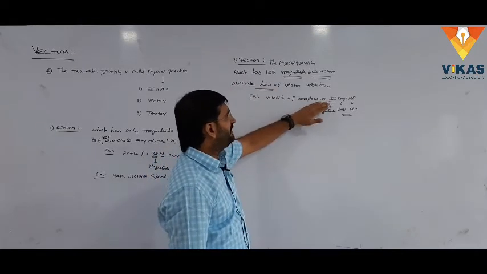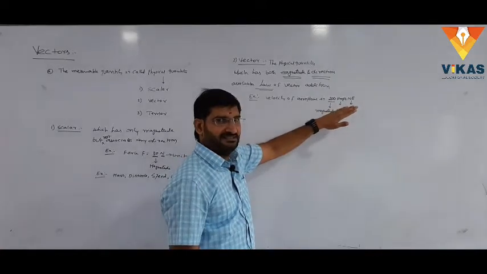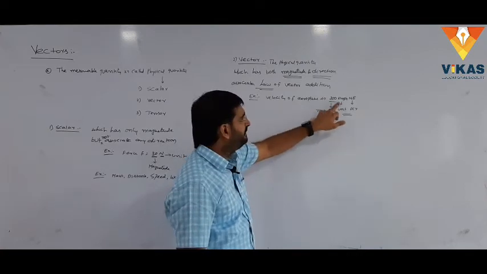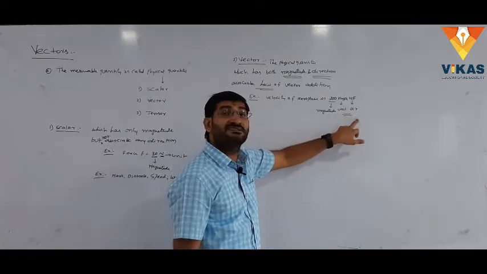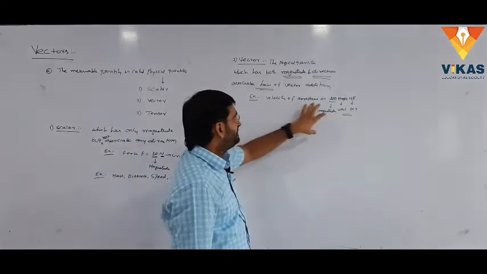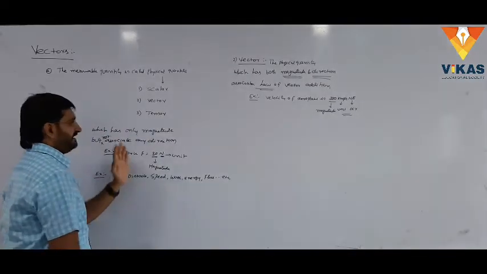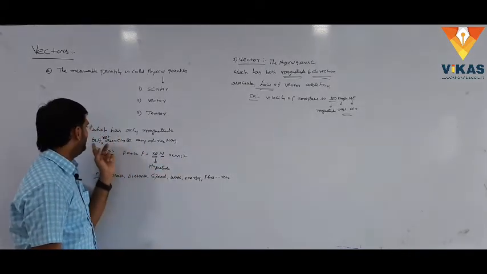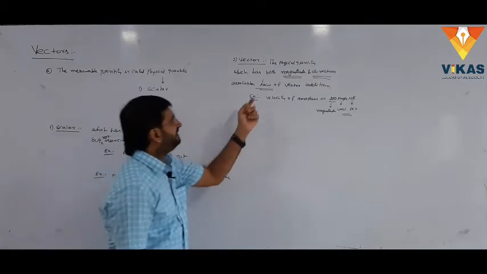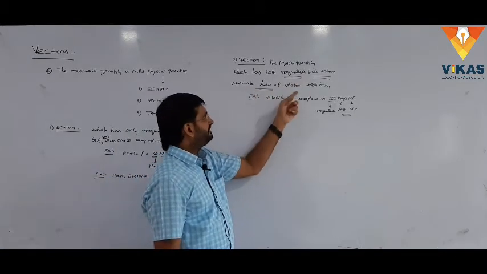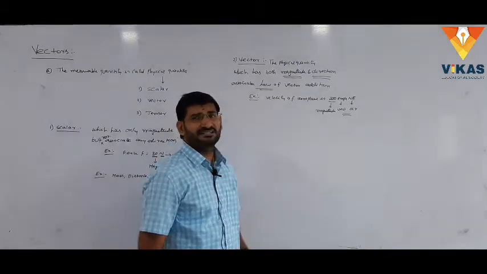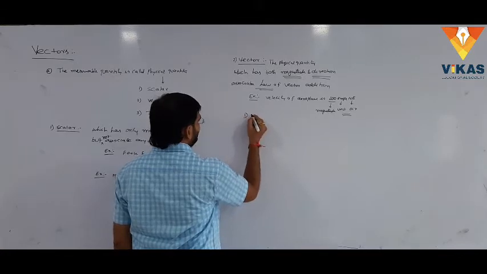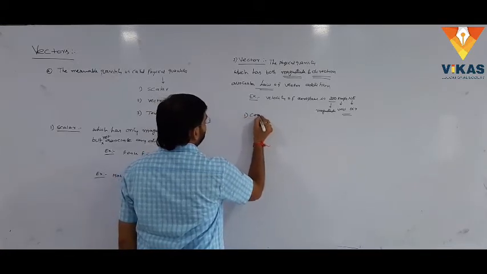Velocity of the aeroplane is 200 km/h northeast. Northeast represents the direction here. Here 200 is the magnitude, km/h is the unit, and northeast is the direction. Generally the vector is represented like this. What is the main difference between vector and scalar? In the case of scalar there is no direction mentioned, that's why in the definition it does not associate any direction. Here the vector associates direction and law of vector addition, therefore that physical quantity is treated as a vector quantity. Here the first law is the commutative law.